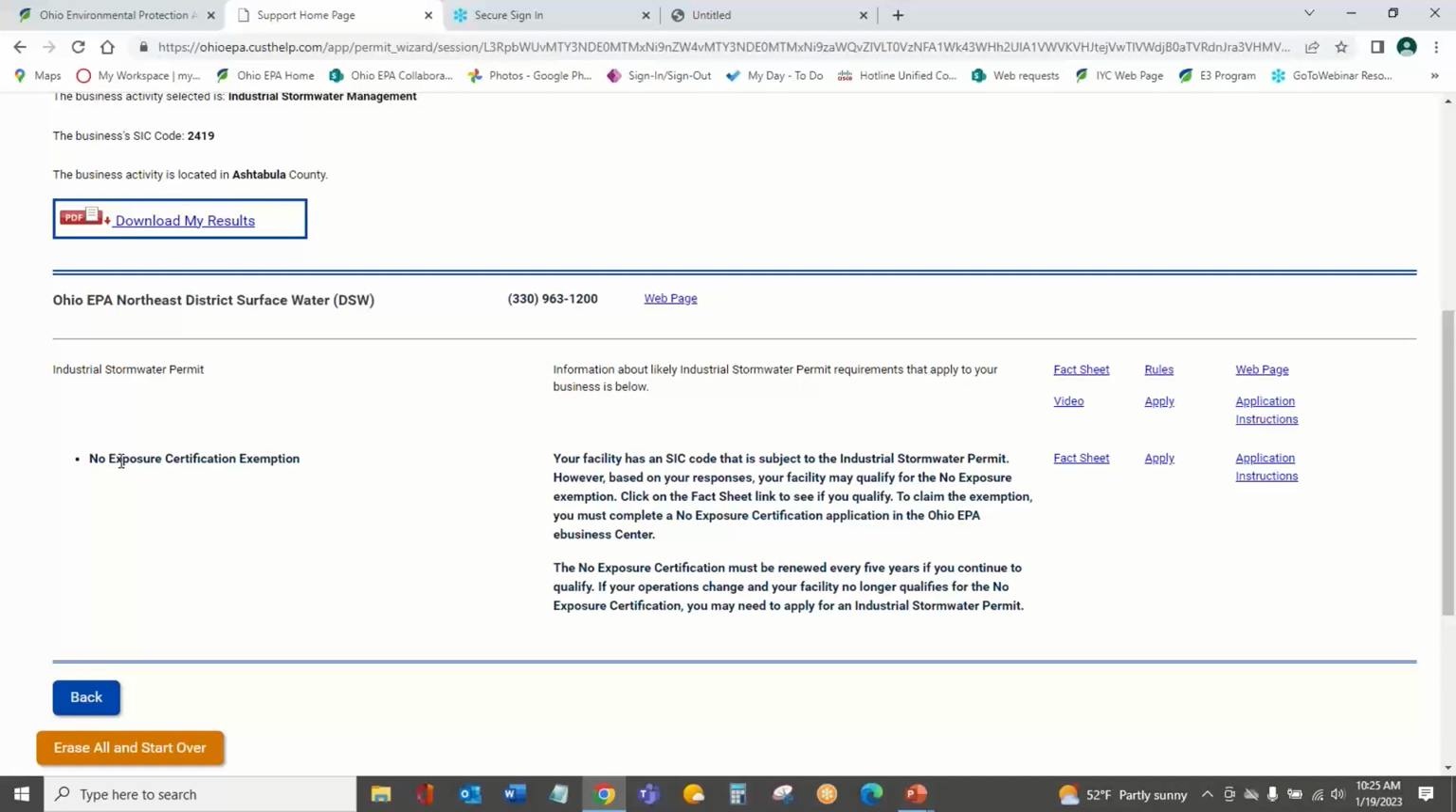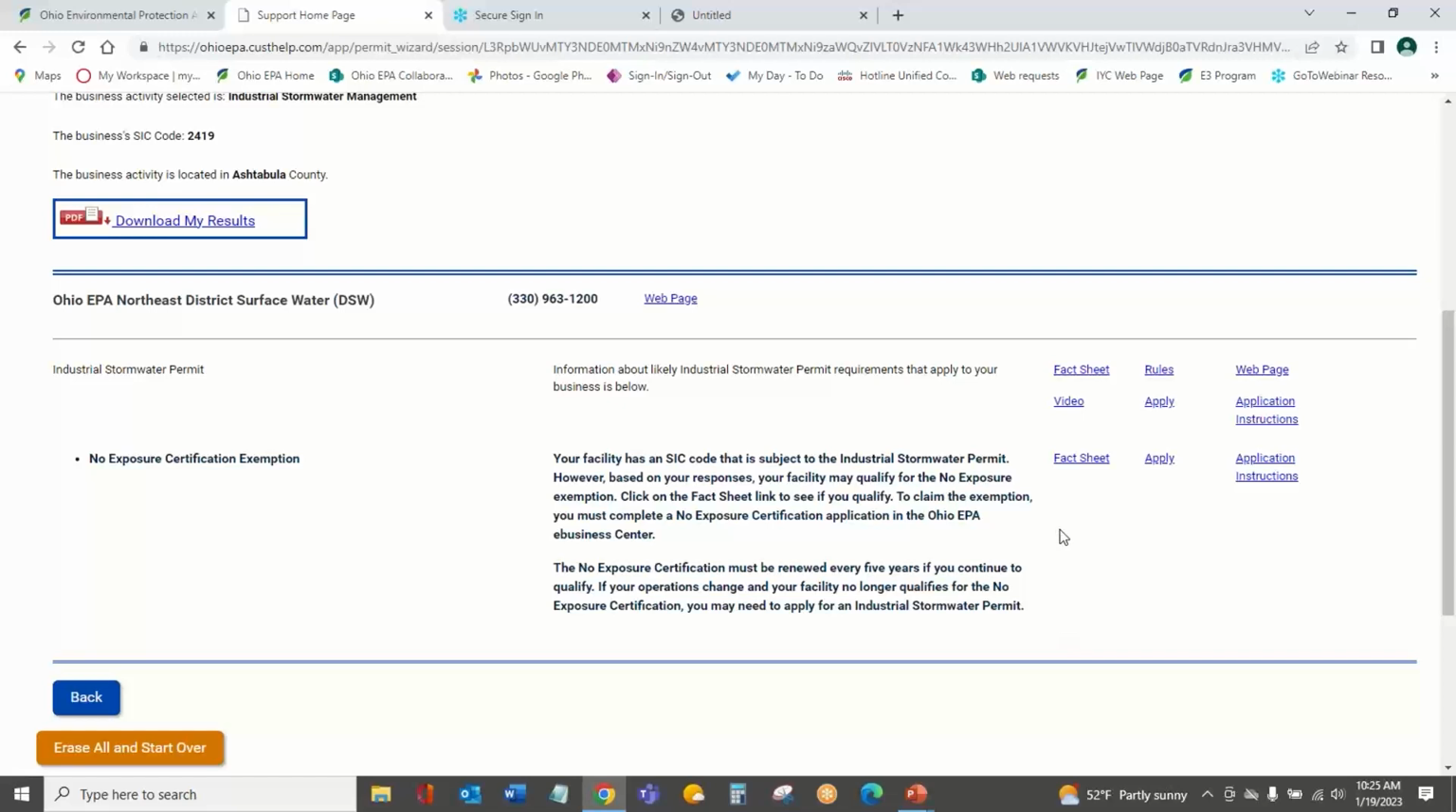However, we have a no exposure certification exemption that probably applies instead. And it says that my facility has an SIC code that's subject to the industrial stormwater permit. However, based on my responses, it may qualify for this exemption that we've identified. It then provides you links to a fact sheet, how to apply, and application instructions for a no exposure certification as well, along with some general information about that too.